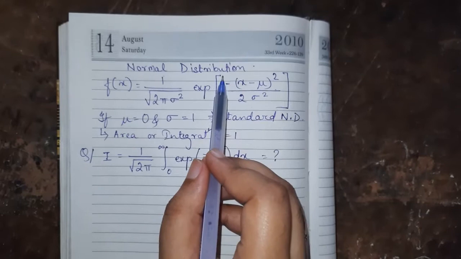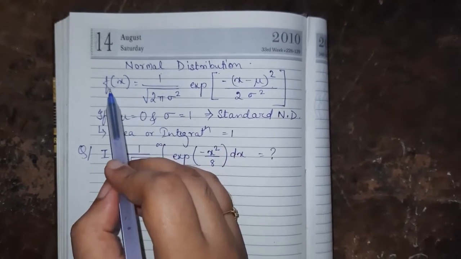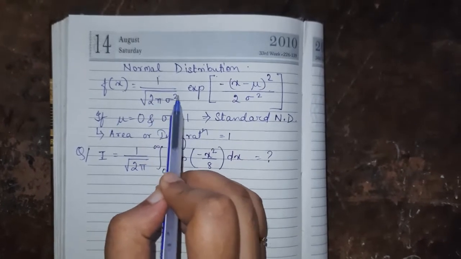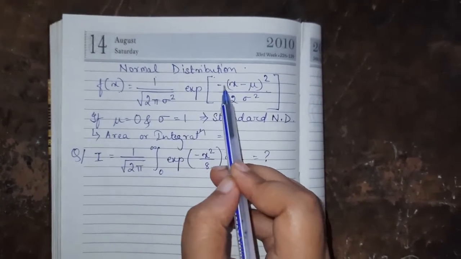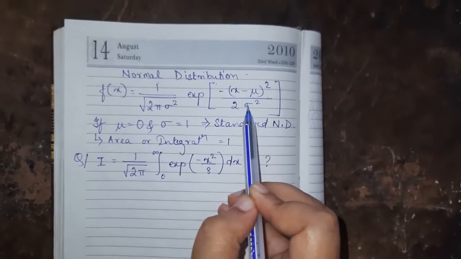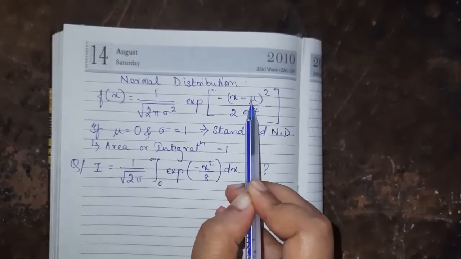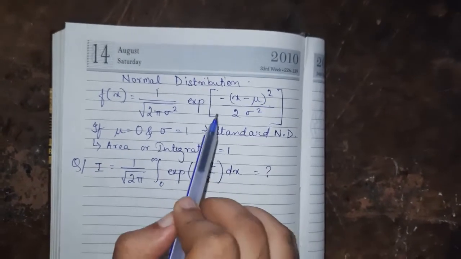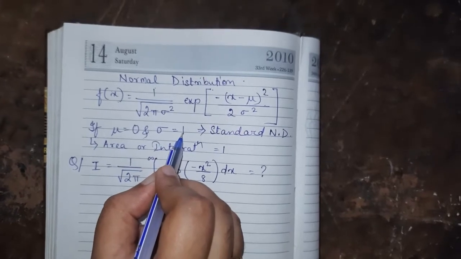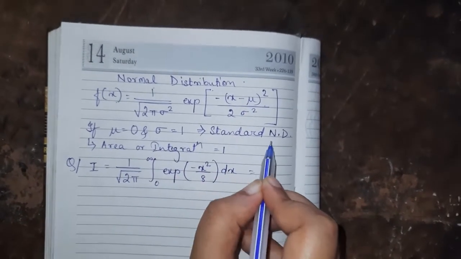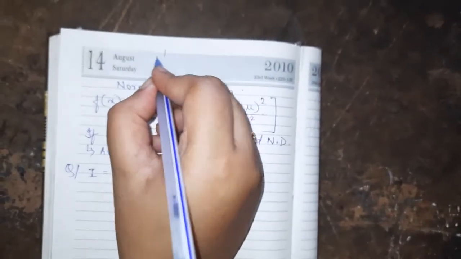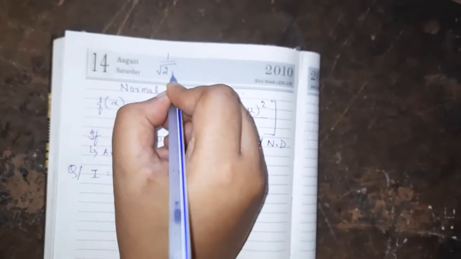Normal distribution function. The probability function is given as 1 by root over 2 pi sigma square, exponential of minus (x minus mu) whole square divided by 2 sigma square. Sigma is the standard deviation, mu is the mean. Here, if mu equals 0 and sigma equals 1, then it is known as a standard normal distribution, which means the function looks like 1 over root over 2 pi